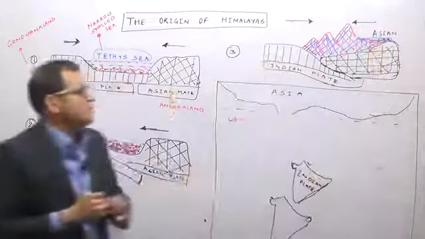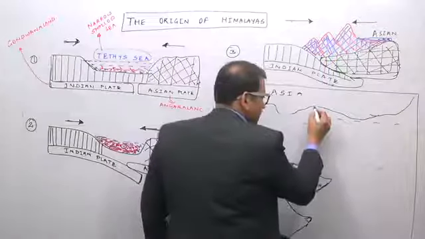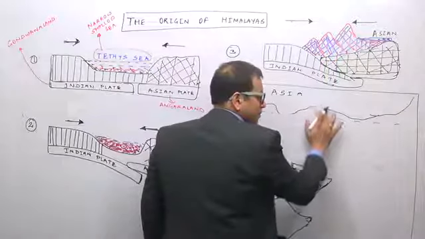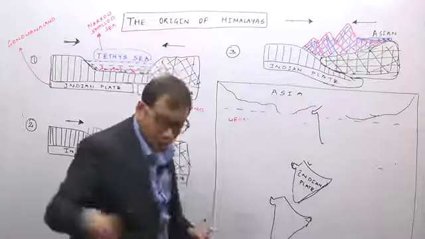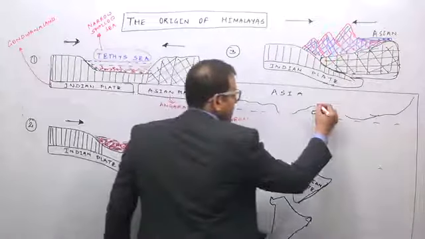Now this is the side view, while the top view will look like this. Initially the Himalayan mountain system came and collided with the Eurasian plate. So there was first the Aravalis, the western part of the Indian plate, which came and pushed the Eurasian plate, and as a result there was this bending of the Himalayas.